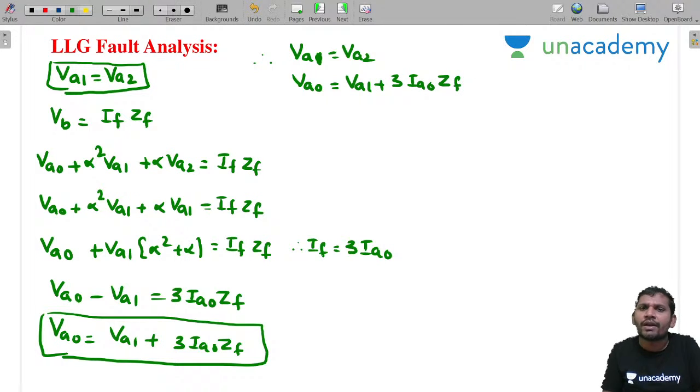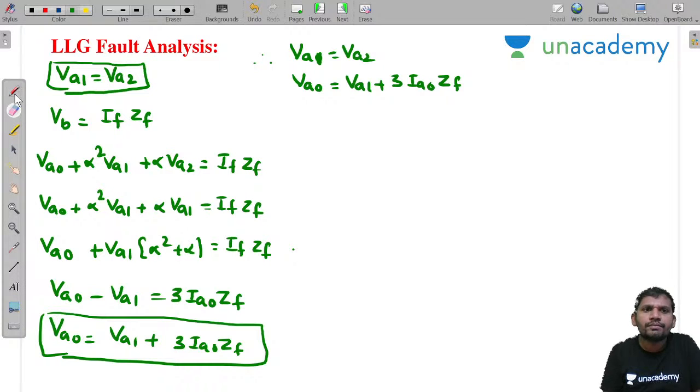By knowing this, now you draw the sequence network. Okay, now I am drawing the sequence network. Students, please concentrate. How to draw the sequence network? This you already know. In this, IF into ZF, what is IF here? IF equal to 3IA0, which you already know from the first case. Now I am drawing the network.